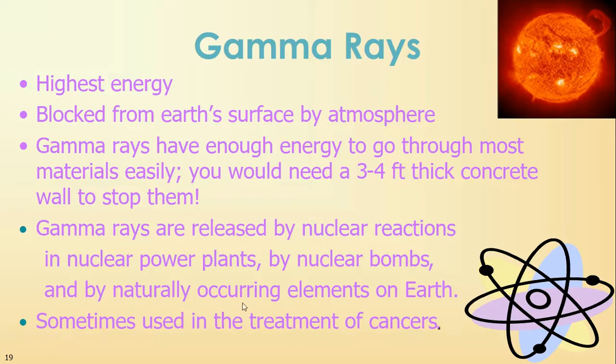They're also caused by naturally occurring elements on Earth. What does that mean? All those radioactive elements we have on Earth, at the bottom of your periodic table, the F block, those are your radioactive elements. So there are gamma rays produced by your naturally occurring elements, but we try to protect ourselves from it. When we get to the radiochem, the nuclear chemistry section of this class, we'll talk about it a little bit more. Gamma rays are also what's used in treatment of cancer. So when we hear about somebody getting radiation for their cancer, this is what they're getting.